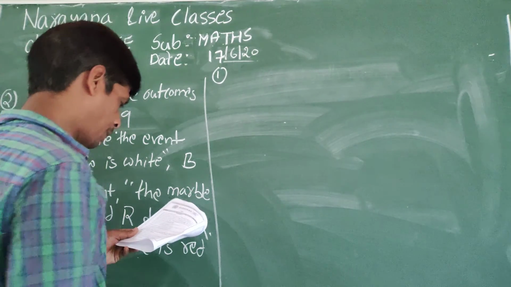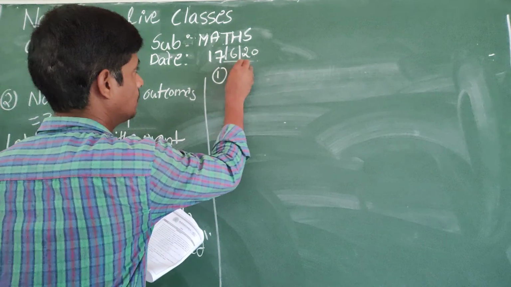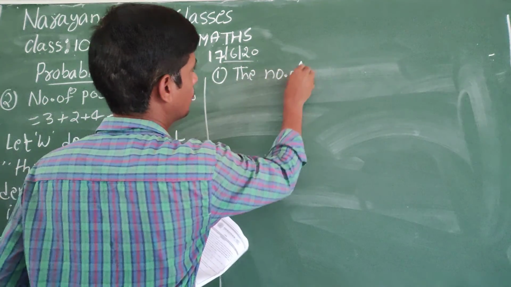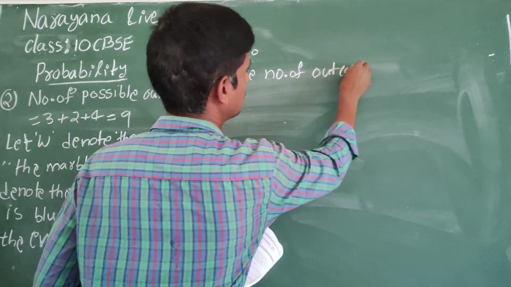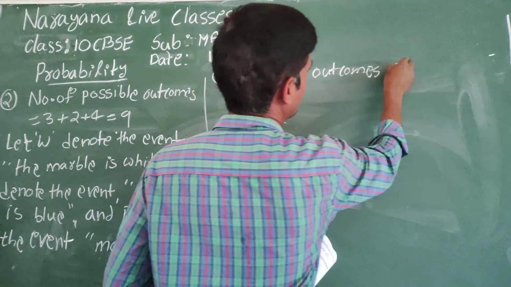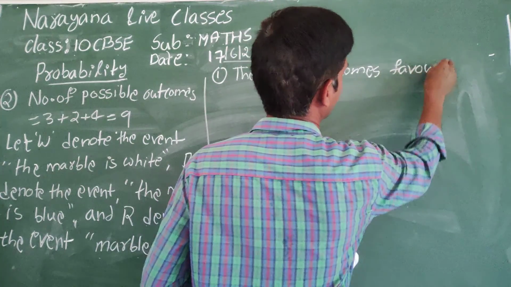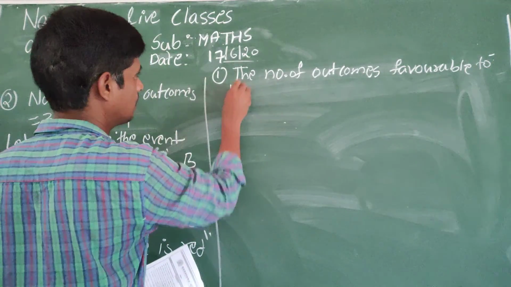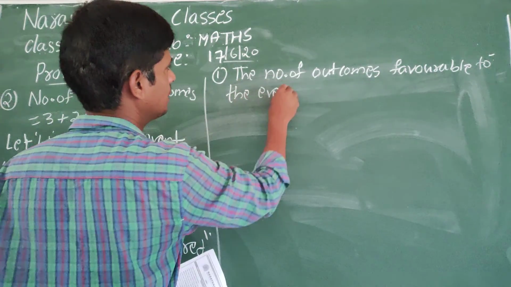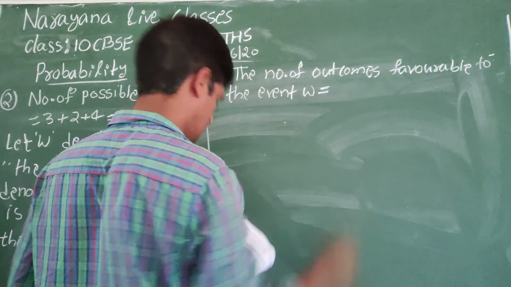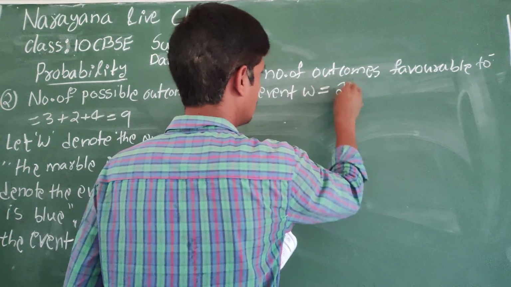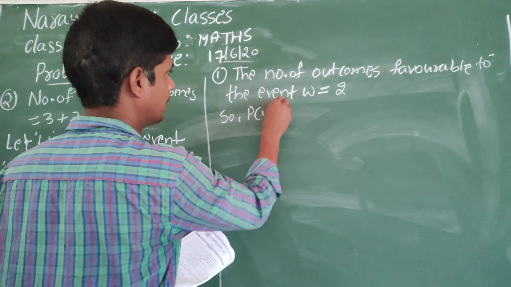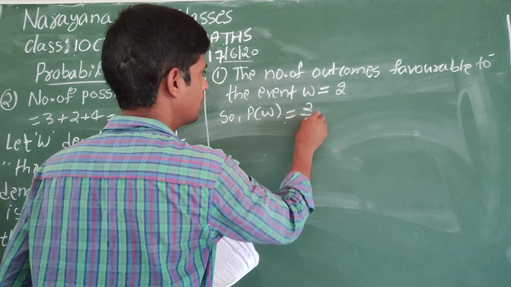In this first question, the number of outcomes favorable to the event W, nothing but a white marble, is 2. Therefore, the probability of W is 2 by 9.